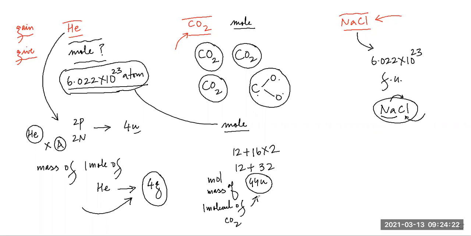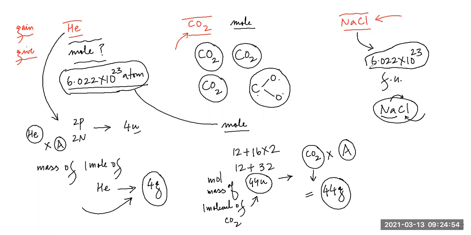It is 44 U. You want to know how much one mole of CO2 would weigh. What does that mean? The mass of one molecule of CO2 multiplied by Avogadro's constant would equal how much? 44 grams. In a similar fashion, students, Avogadro's constant number of formula units of NaCl would weigh how much?